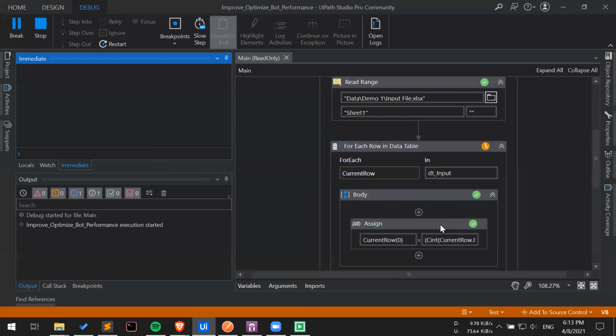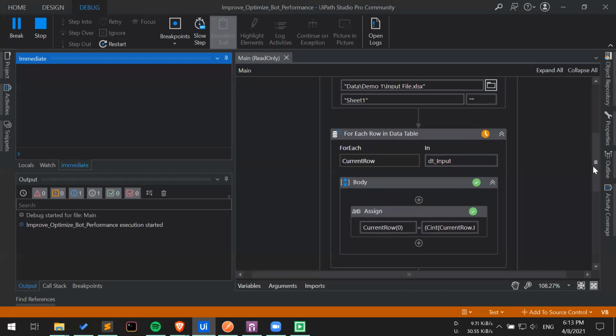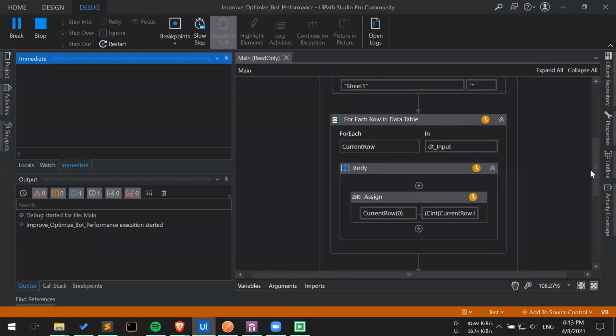So we have read the data table and we are modifying each row one by one. Please notice that we are only having 200 rows. This is a very small data set because what you need to consider is it is one-dimensional data. Only one column, and it is more than 10 seconds, and the loop is still running. This is the issue.